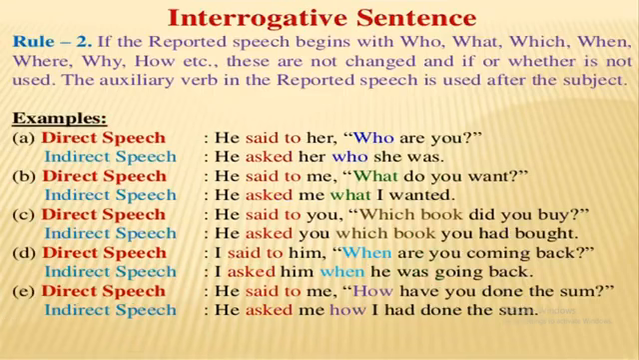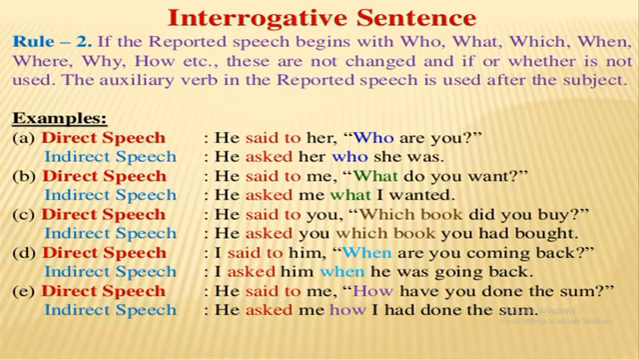Rule number 2. If the reported speech begins with who, what, which, when, where, why, how, etc., these are not changed, and if or whether is not used. The auxiliary verb in the reported speech is used after the subject. There are some examples here. For example, he said to her, "Who are you?" In that speech, he asked her who she was.